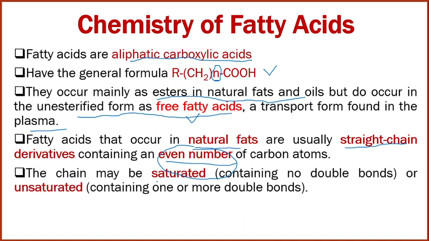The chain may be saturated or unsaturated. Saturated means no double bond is present. Unsaturated means containing one or more double bonds. So whatever fatty acid chain is present in natural fat, it may be saturated, meaning no double bond, or unsaturated, meaning one or more double bonds are present.